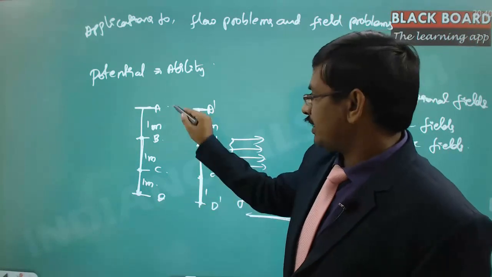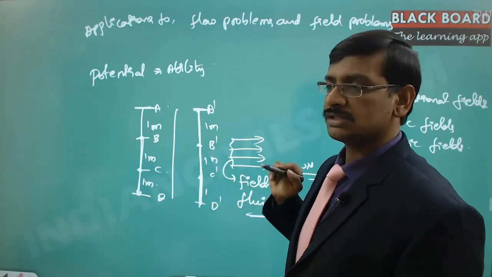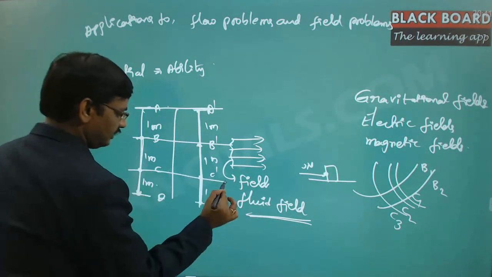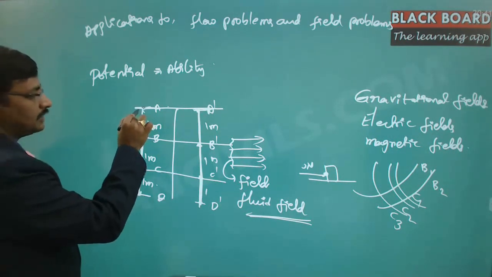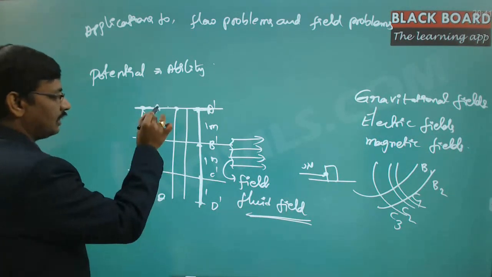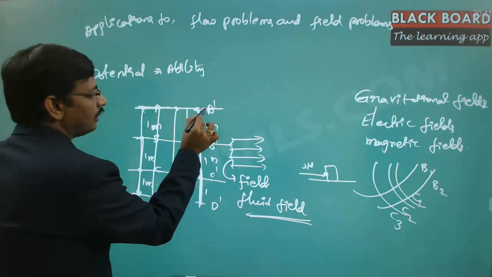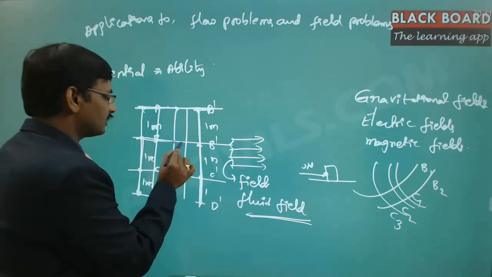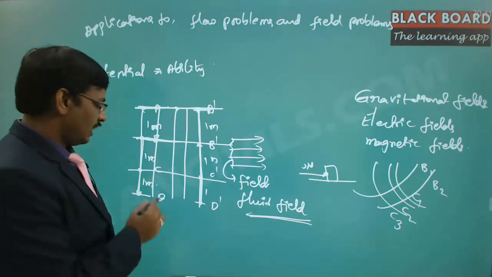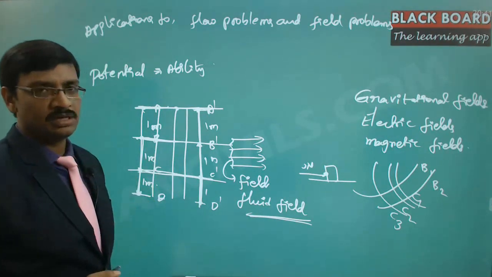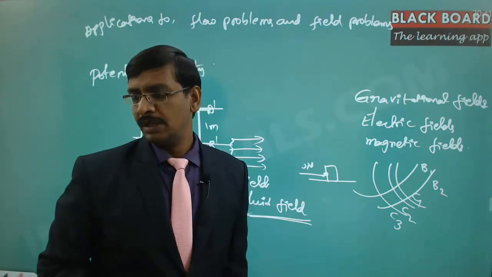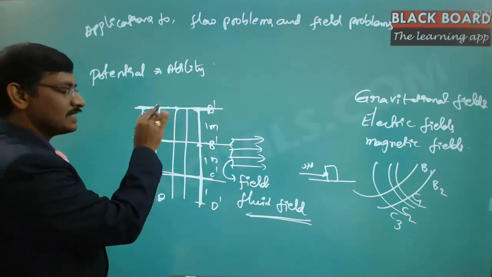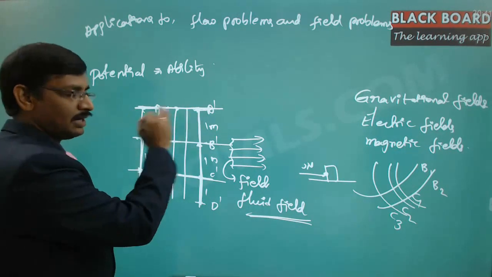If I draw one more parallel here, it follows the same principle. I can draw a line here, a line here, a line here, and even if you draw any number of lines, at every point on this line it will have the same ability to go back 3 meters. At every point on this line, it has the ability only for 2 meters. And at every point on this line, it has the ability to go back for a distance of 1 meter. Hence it has the same potential energy on this entire line.